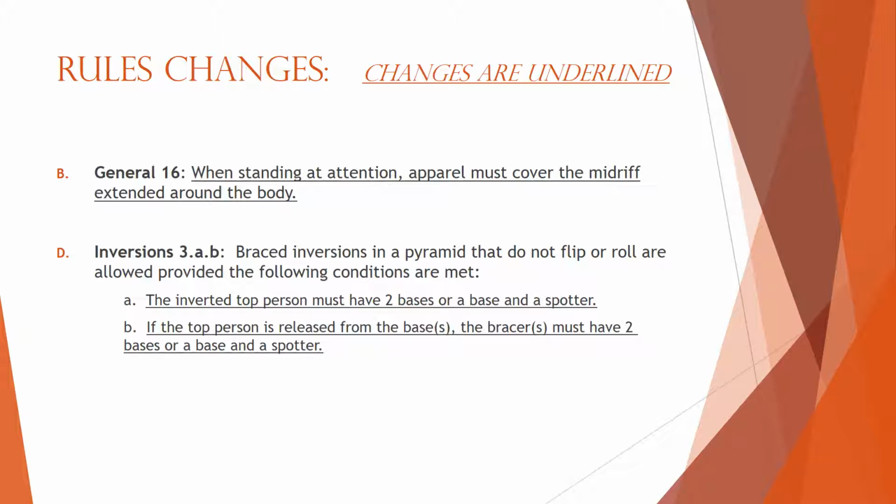D, Inversions 3A-B. Brace inversions in a pyramid that do not flip or roll are allowed providing the following conditions are met. A, the inverted top person must have 2 bases or 1 base and 1 spotter. B, if the top person is released from the base or bases, the bracer or bracers must have 2 bases or 1 base and 1 spotter. Example, last year a bracer should have been in a prep with a spotter. This year they can be in a double base prep without a spotter or a shoulder stand with a spotter.